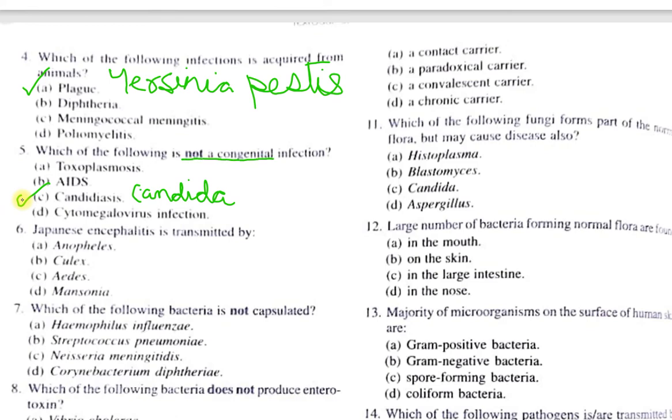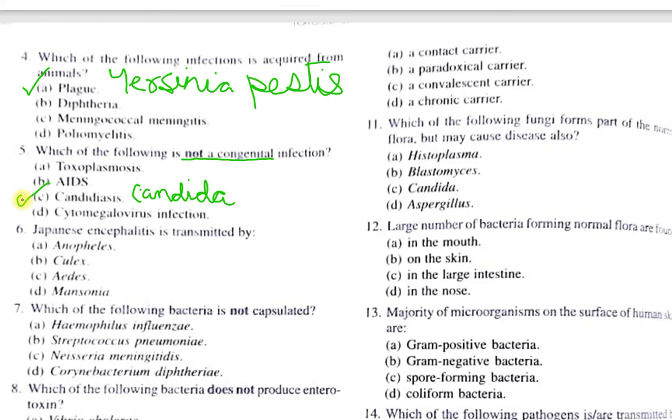The question is asking not a congenital. So, first of all, see what is congenital. Congenital means the infections which are acquired from the parents. The parents pass on these infections to their offsprings. So, toxoplasmosis, AIDS, and cytomegalovirus infection, these are the examples of congenital infection. Only the incorrect one is the candida. Candida is not a congenital infection. So, here the option C, candidiasis, is correct.